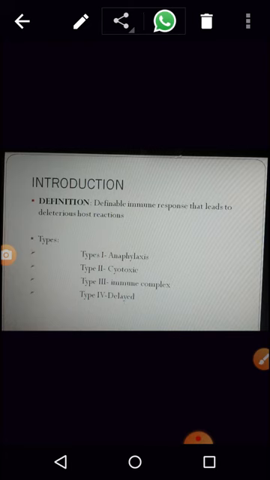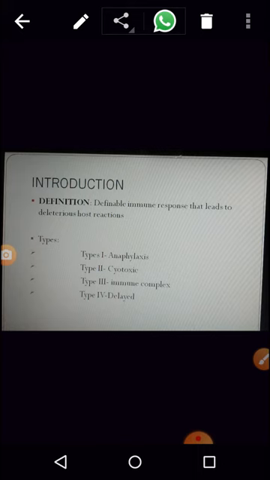When this reaction happens, it is sensitive and thus it protects your body. Hypersensitivity is when it overreacts so that your body's tissues or cells get damaged. So this is called hypersensitivity.